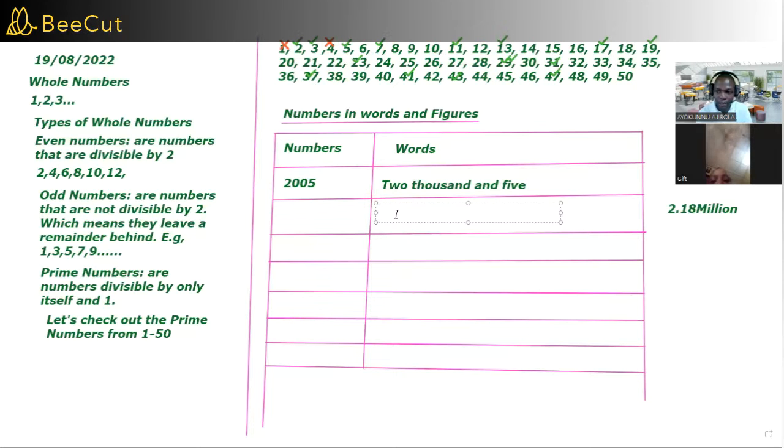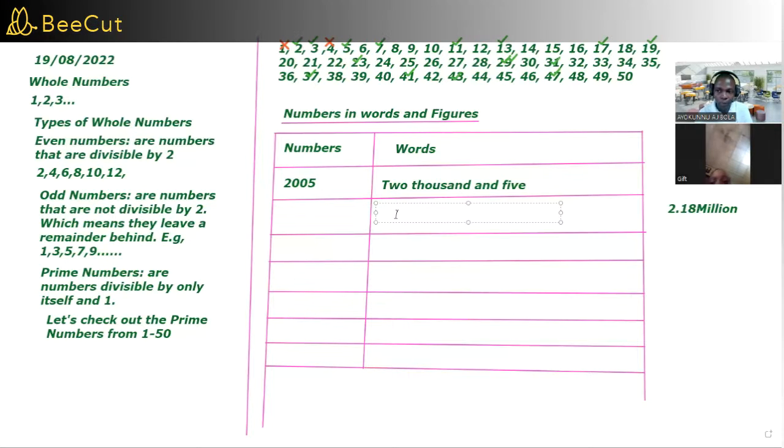What is half of a million? 500,000, right? So 2.5 million is 2,500,000.